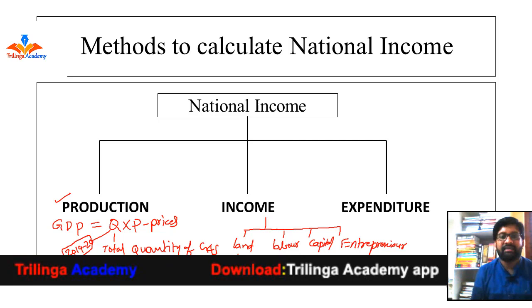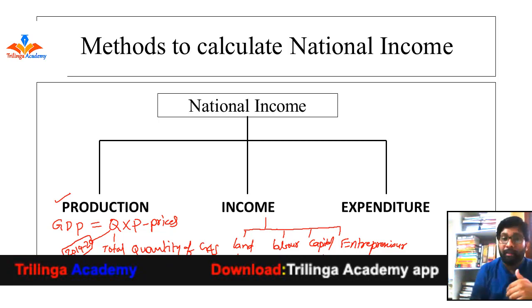Land generates rent: the landowner will get rent. Labor gets wages or salaries. Capital, when you invest money, you get interest payments. And entrepreneurs will get what? Profit, as their income. Here we are able to know the income of the four factors. In such a way we can calculate national income through the income method.